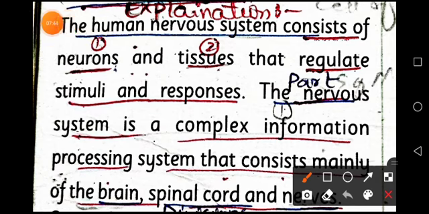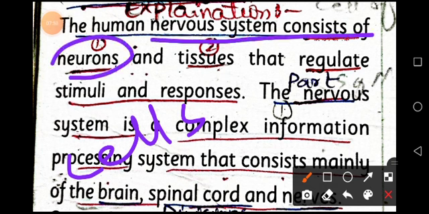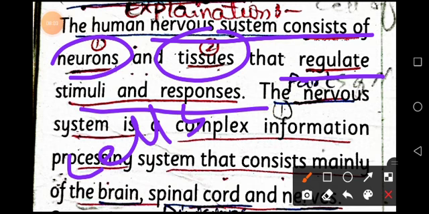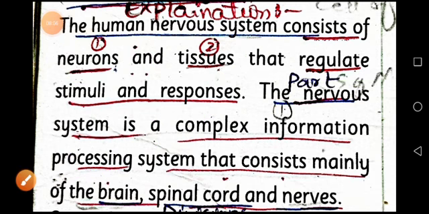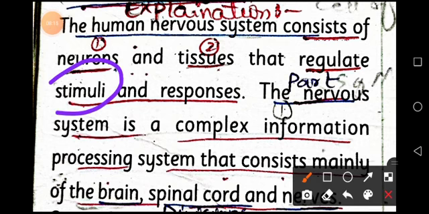Then we will move towards some explanation of the nervous system. So we will talk about the cells of the nervous system. The human nervous system consists of neurons and tissues. And what is the function of this? That it regulates stimuli and responses. Stimuli is any change in our environment. Any detectable change in our environment is known as stimuli, as you know this definition. So they regulate stimuli and responses.